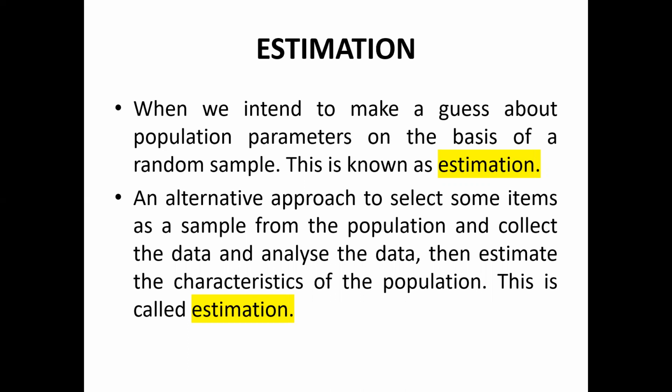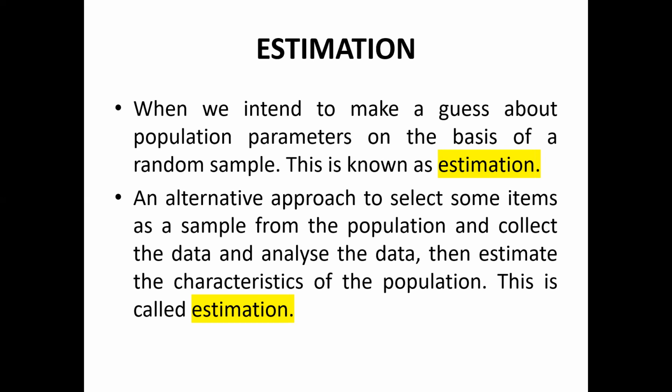So you take a sample in your study, and on the basis of that sample you try to determine the population parameters. Parameters are values like standard deviation, mean, and variance of the entire population. If you want to determine the mean, variance, and standard deviation on the basis of a sample, then this process is known as estimation.